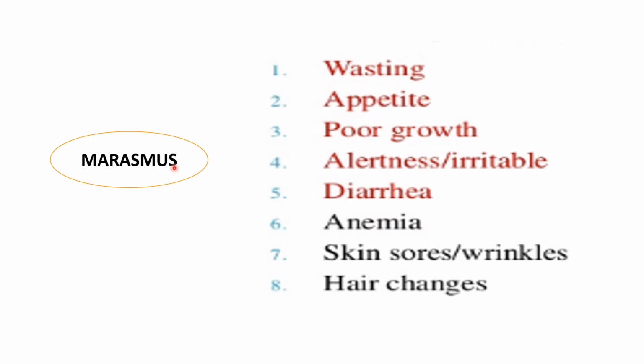Coming to marasmus, the essential criteria are wasting, appetite, poor growth, alertness or irritability, and diarrhea. And the non-essential criteria are anemia, skin sore, and hair changes. This is the second part, that is listing down the signs and symptoms of protein energy malnutrition.